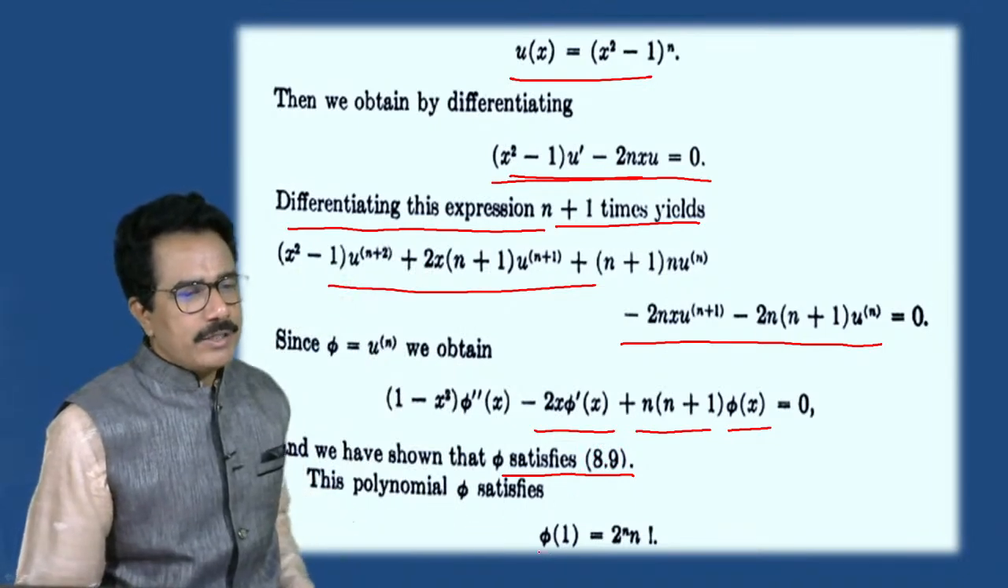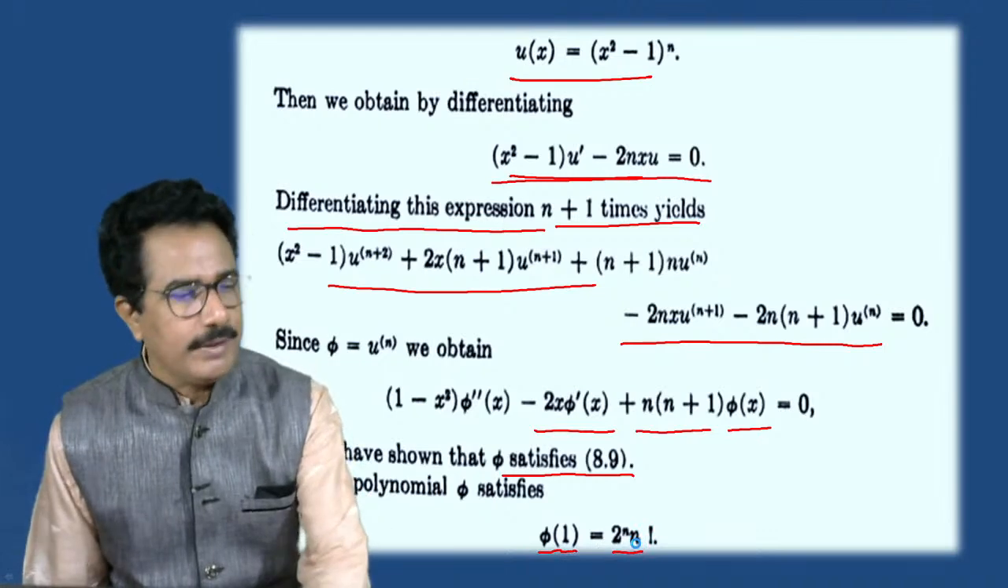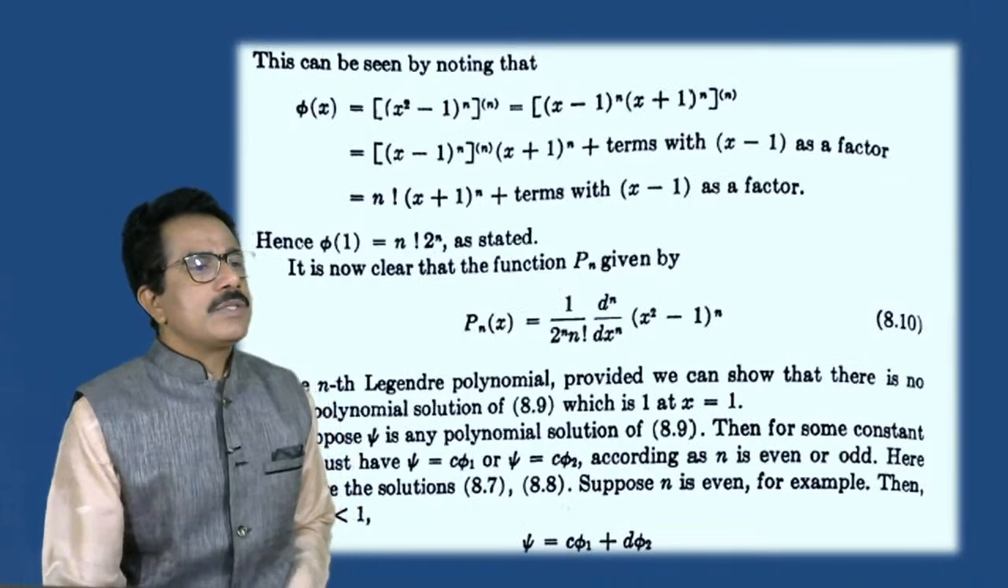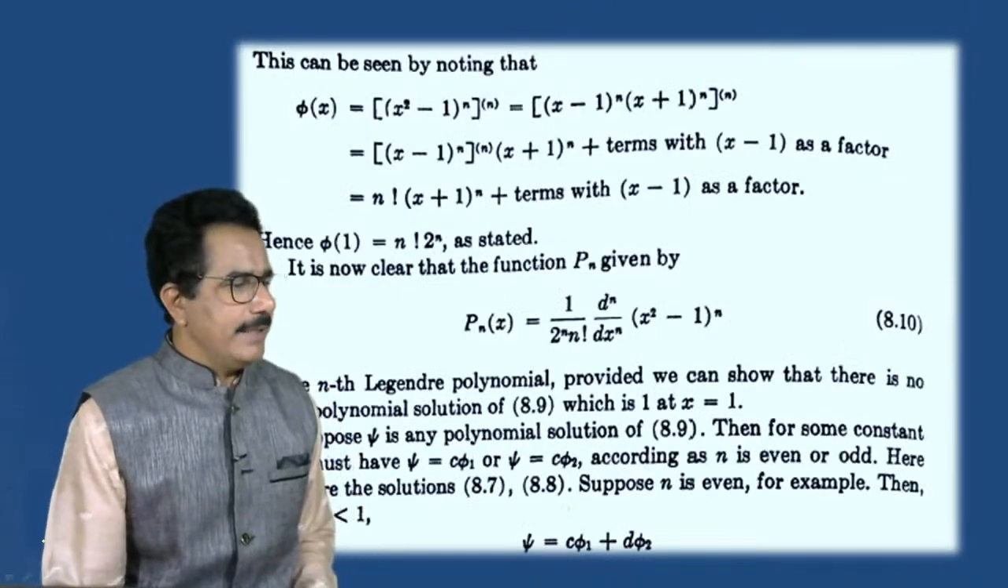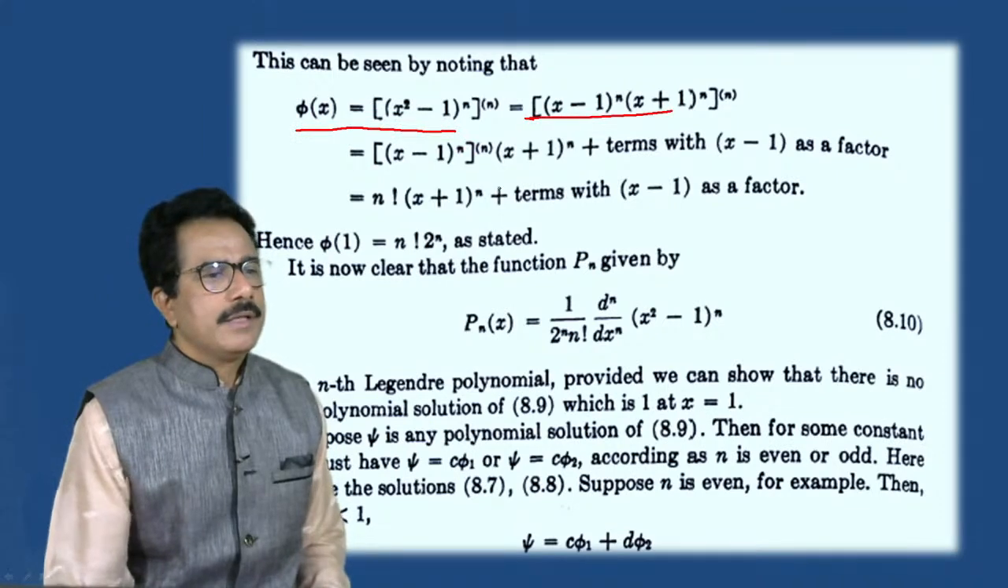It satisfies, therefore phi 1 of 1 is equal to 2 raised to n minus 1 n factorial. Thus we get the solution phi of x is equal to this. This is the factor.